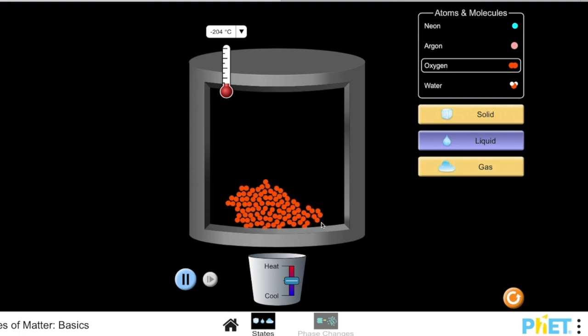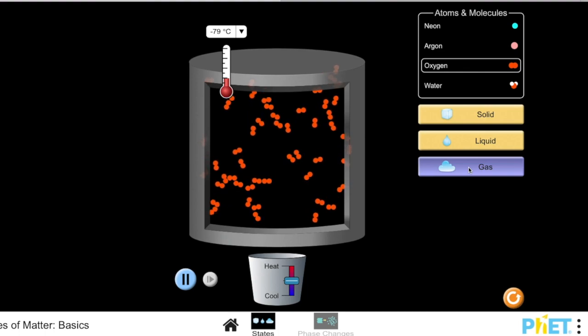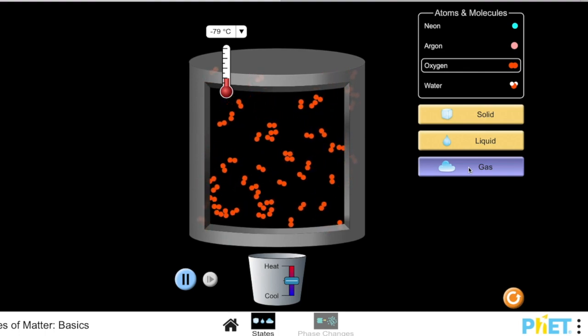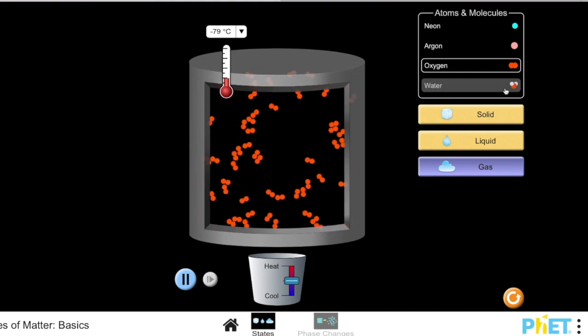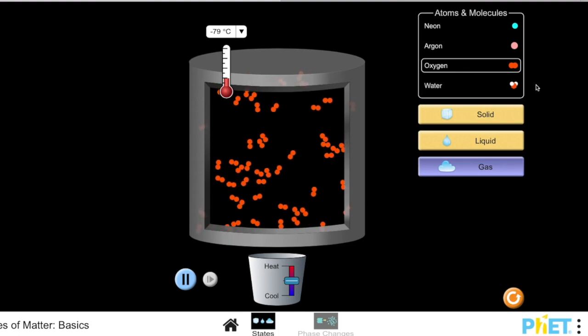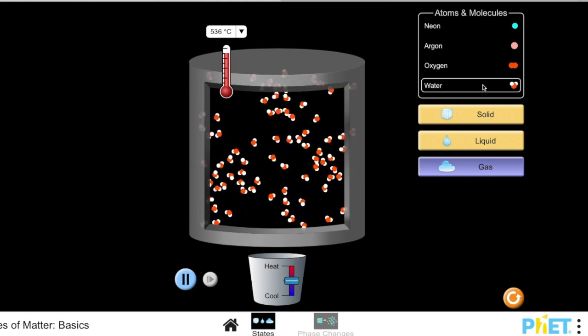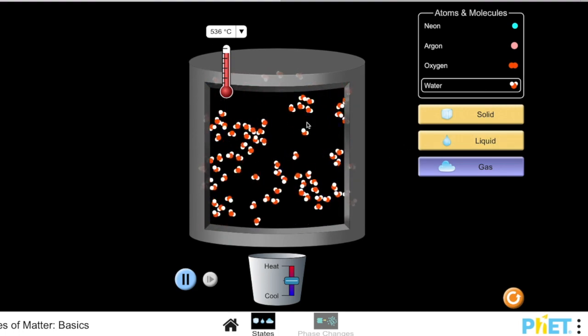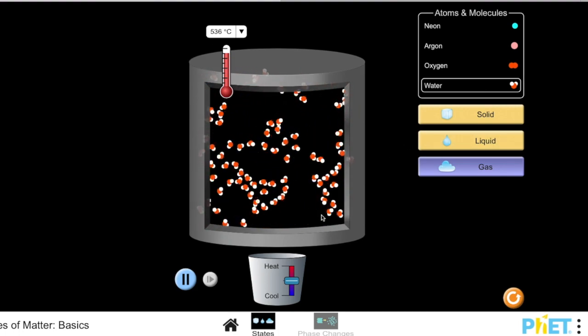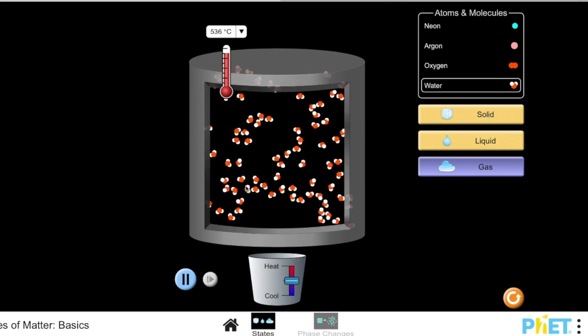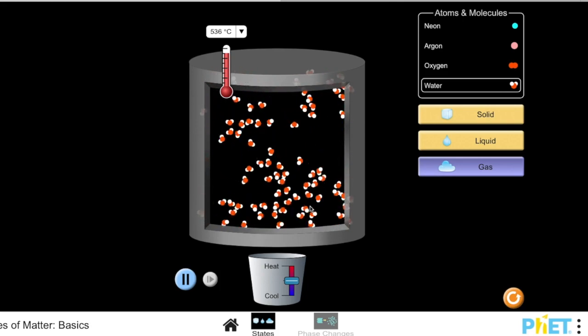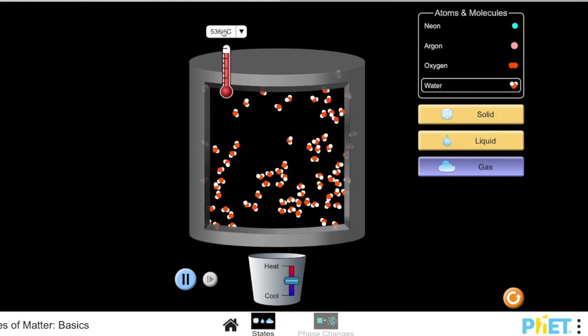Now if we give it more energy by increasing the heat here, the molecules will be able to break away from this attraction to each other, giving you the gas phase. And in the gas phase, the molecules are really far apart from one another. Now let's look at another molecule that we are familiar with. Let's go with water. In the gas phase, water is moving all about, filling this whole container with water molecules. Now this is moving a lot faster than the oxygen example because our temperature here is very high.